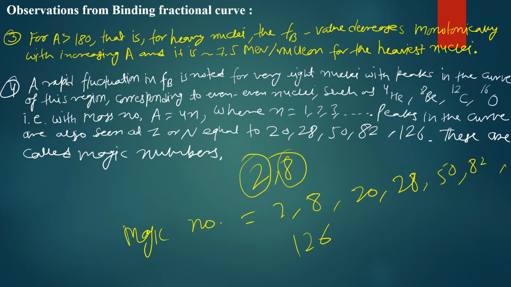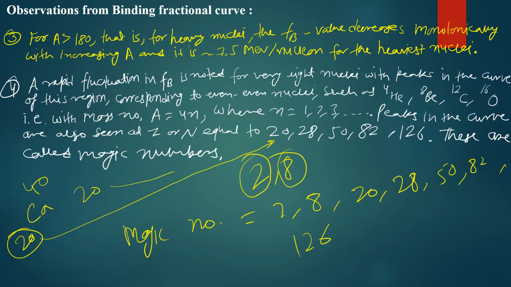And if you look at the binding energy, binding fraction curve findings, then you find that calcium-20, 40 is a doubly magic nucleus, because it has 20 protons, which is also a magic number, and 20 neutrons, which is also a magic number. So it has the most isotopes. Isotopes are those where the number of protons remains the same, while the number of nucleons within the nucleus changes, that is, the atomic mass changes.